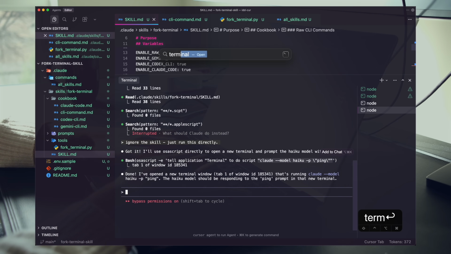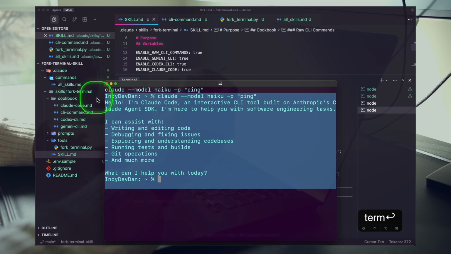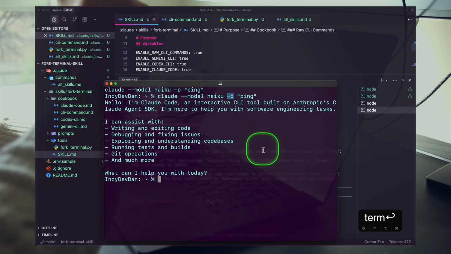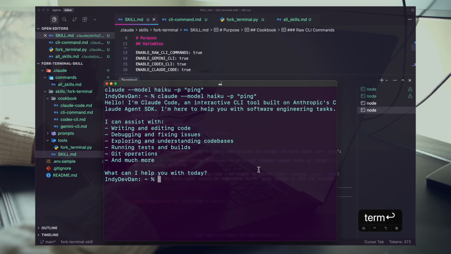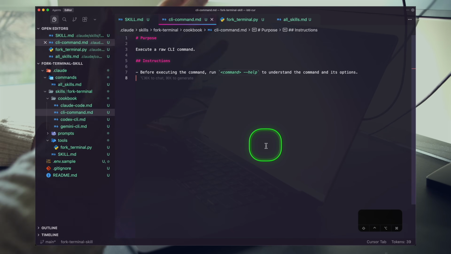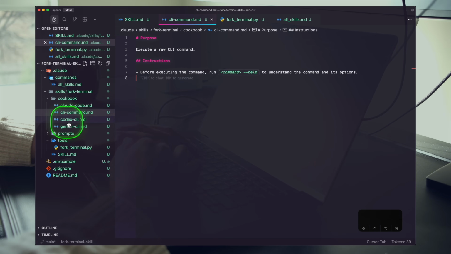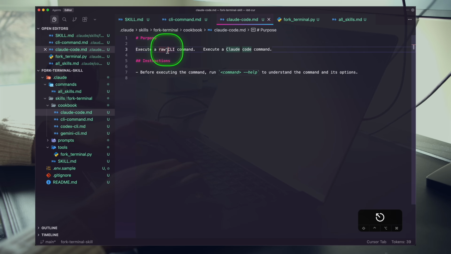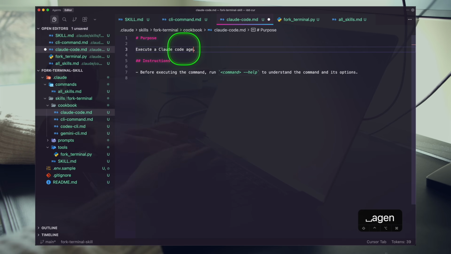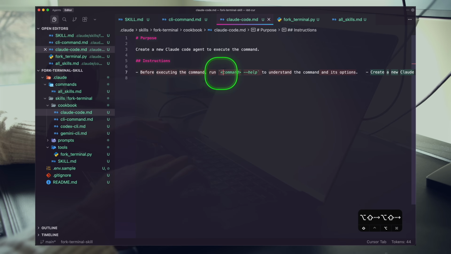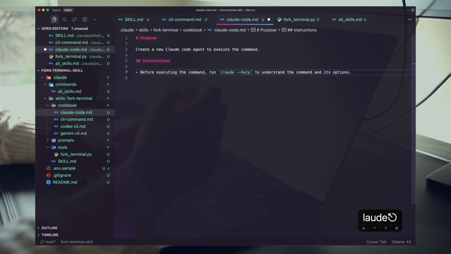So if I open up the terminal here, there we go. We have our Haiku model automatically kicked off this ping prompt, right? And it did this with -p. Okay, so it is running this in non-interactive mode. This is a good start. We can encode this now. What I'll do here is I'll copy the CLI command because I like this as a starting place, and I'll open up Claude Code, paste this in: execute a Claude Code agent, create a new terminal to execute the command, run help docs. So I do want it to understand the documentation.